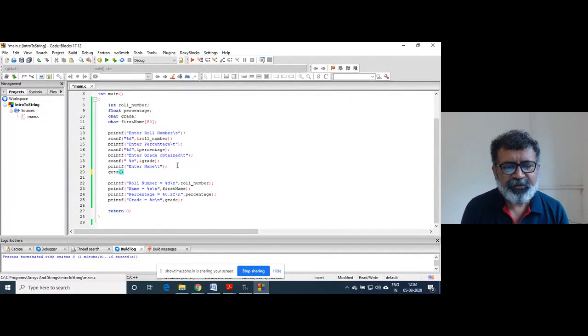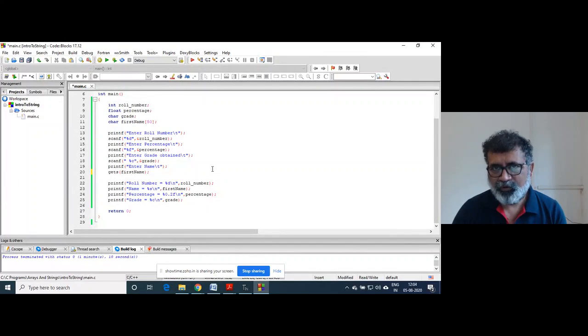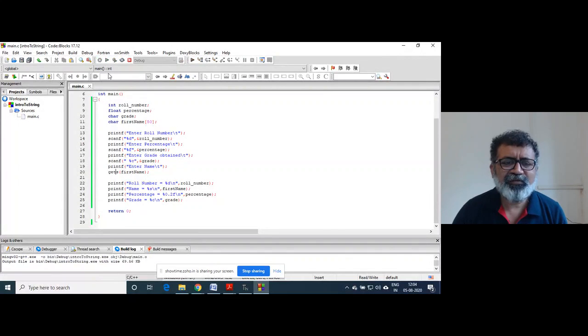And just here, same, first name, right? Gets takes multi-word input. Scanf function accepts it, but it is not stored. That is the limitation of the scanf function.